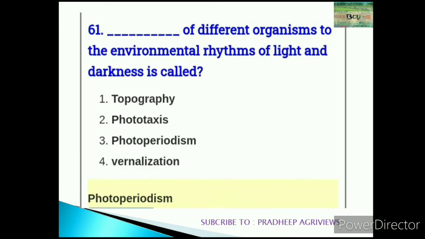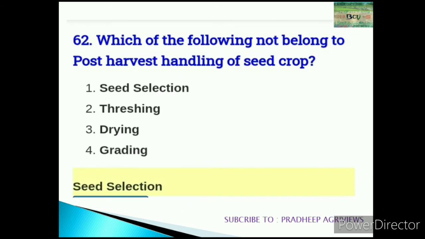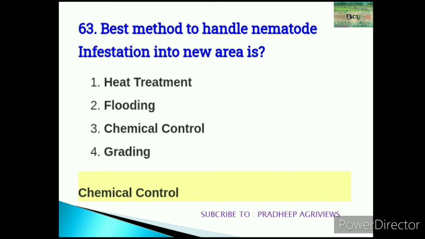61. The response of different organisms to the environment, the rhythm of light and darkness, is called photoperiodism. 62. Which of the following does not belong to the post-harvest handling of seed crop? Read again. The right answer is seed selection. If you think, you will give the answer easily. 63. The best method to handle nematode infestation in a new area is chemical control.